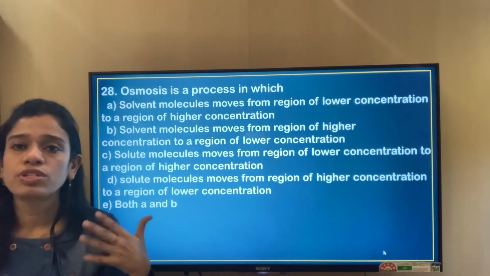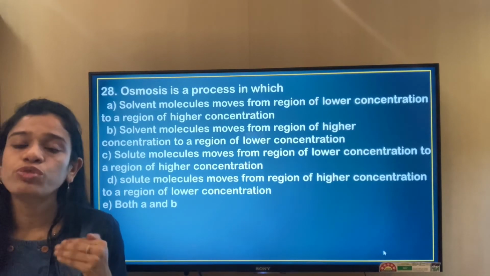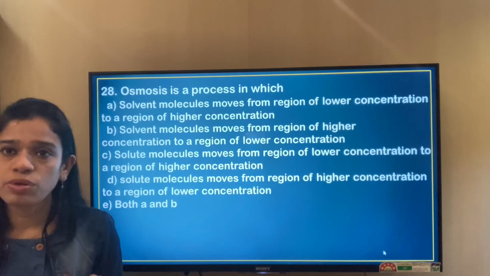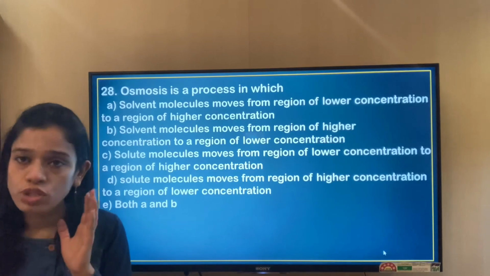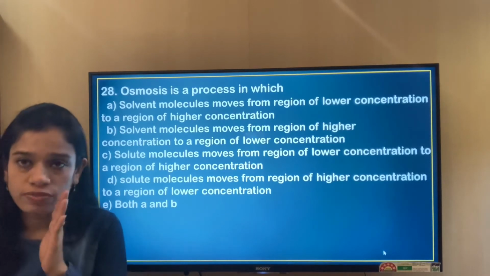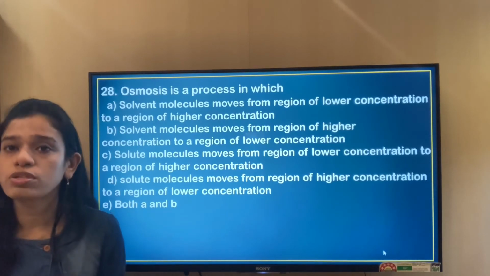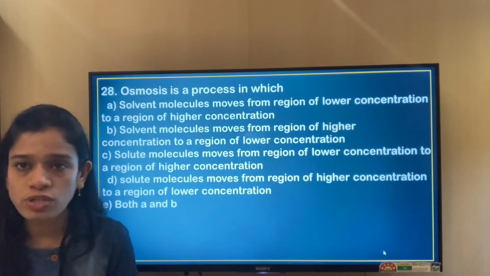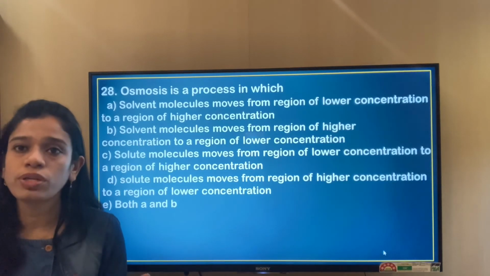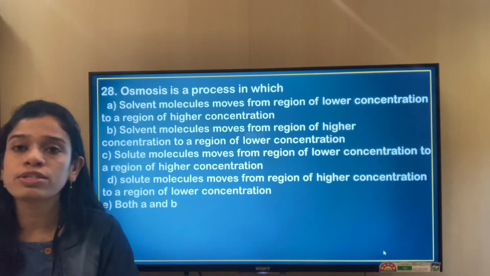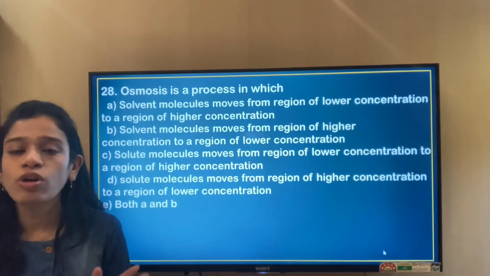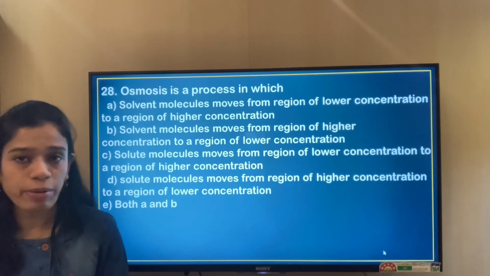When we need to opt out or eliminate options, we must first remember that osmosis is a process that talks only about the solvent molecules. It is not the process of the solute molecules, because in osmosis there is no movement of the solute molecules. It is only the solvent molecules that move from a region of higher concentration to a region of lower concentration, through a semi-permeable membrane.